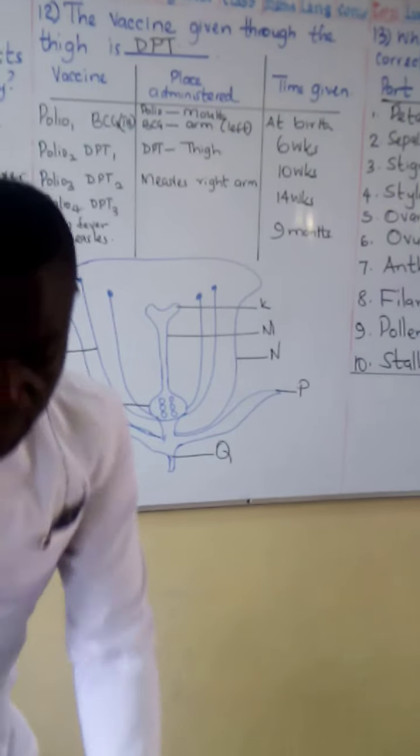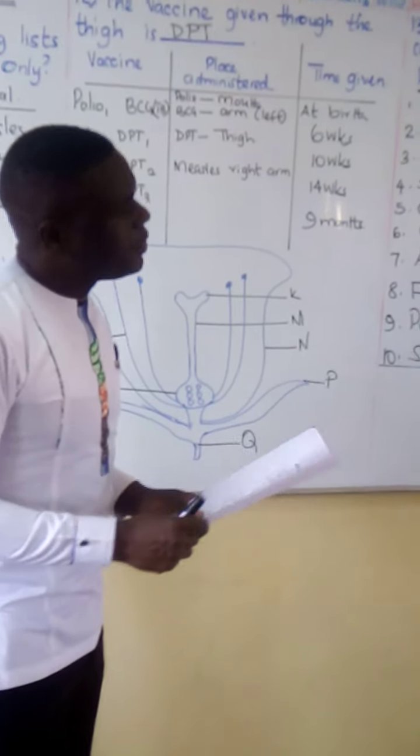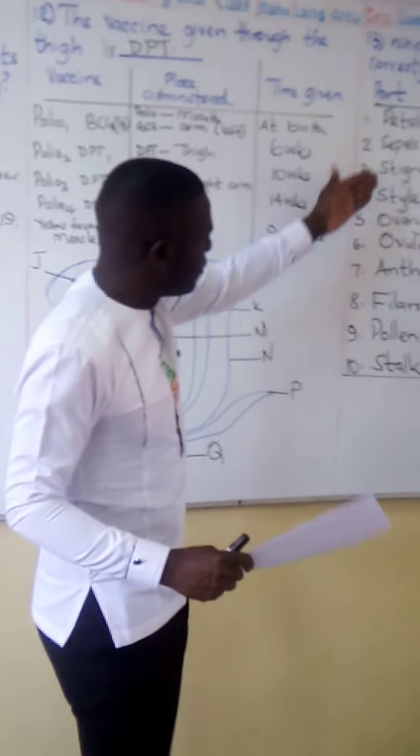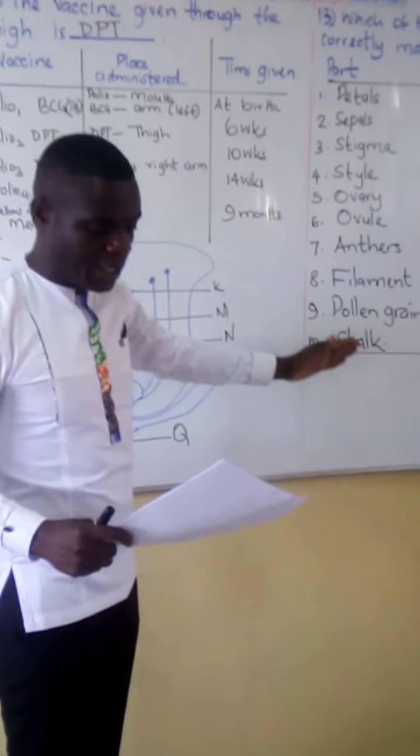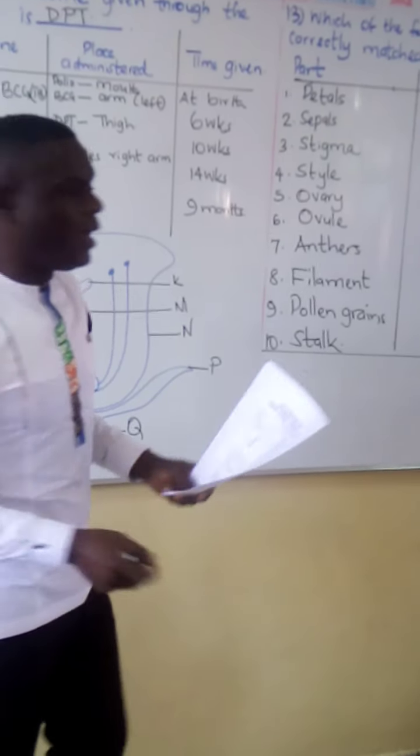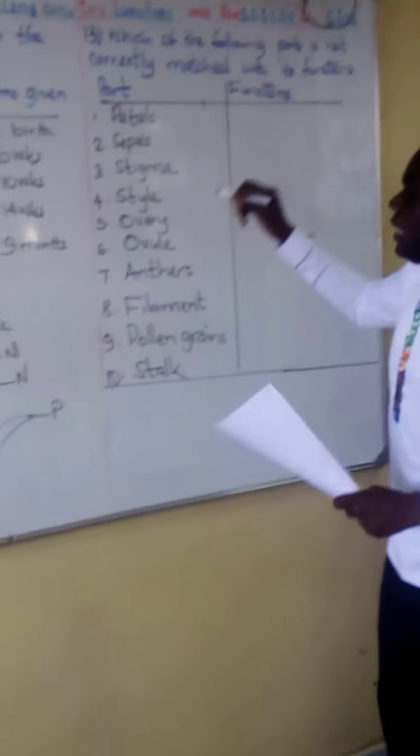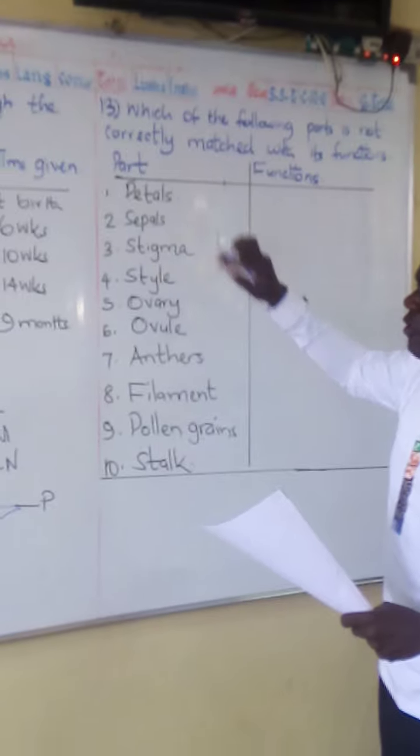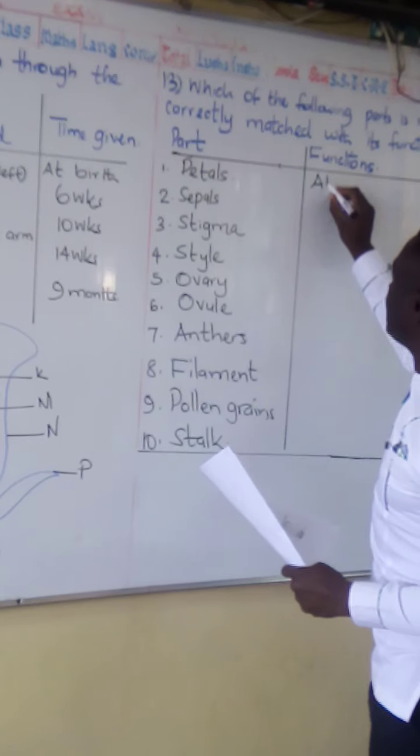This has made me list down the parts of a flower, not in any order, but I want us to look at their functions, parts of a flower and their functions. The petals is the brightly colored part of the flower, and it's used for attracting insects.